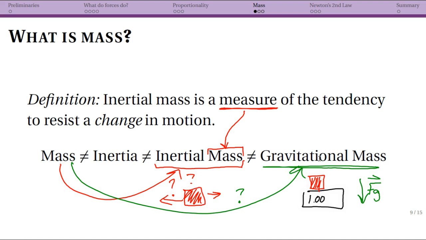But they are, and again, we would need something like general relativity to explain why these two things are the same. That being pulled towards the Earth and being shaken back and forth are actually different things.